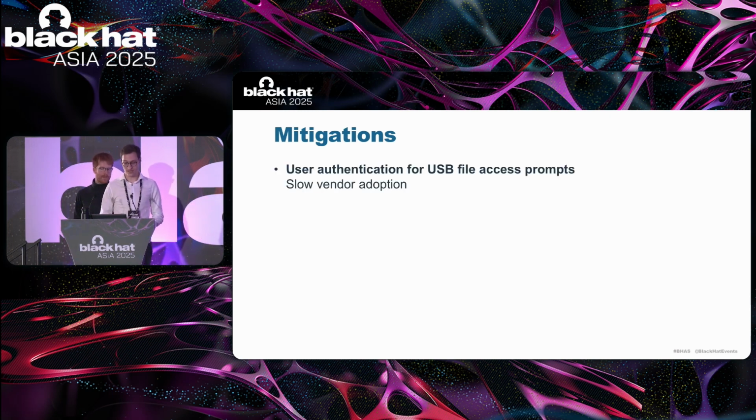Android 15 and the most recent iOS 18.4 require user authentication before USB file access can be enabled. However, it remains unclear whether all Android manufacturers actually integrate these fixes, given the high degree of customizations that we already saw in earlier versions of Android across vendors.